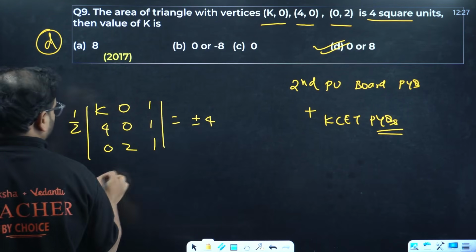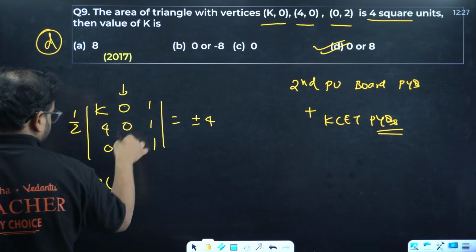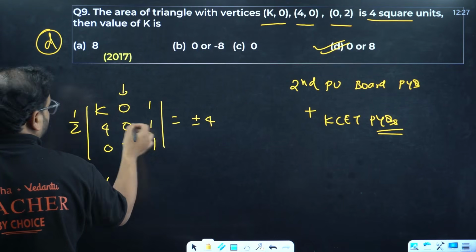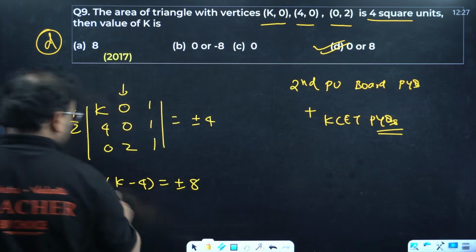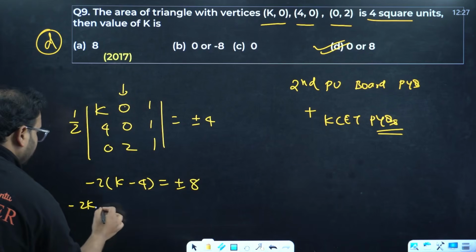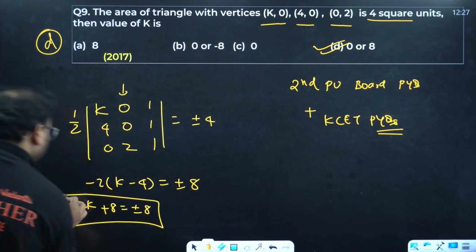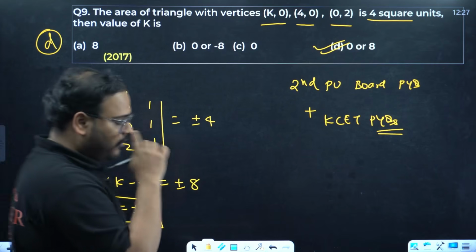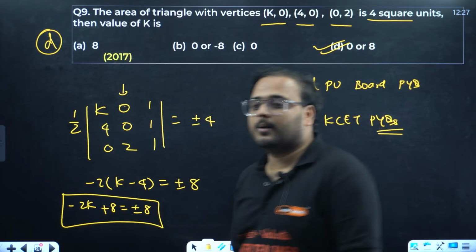Bring 2 over there, it becomes what? Solve across this, plus minus plus, so minus 2 times of it becomes what? K minus 4. This is what? Plus minus 8. Solve it. You'll have minus 2K plus 8 equals to plus minus 8. Solve this equation, you'll get the answer as K equal to 0 or K equals to plus 8. That's option number D. Option number D.